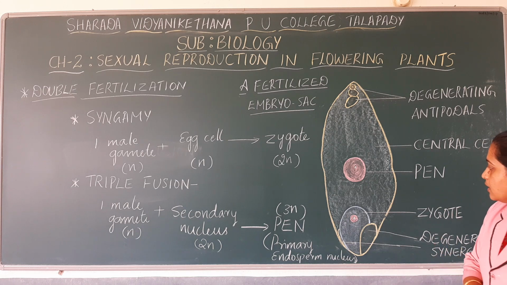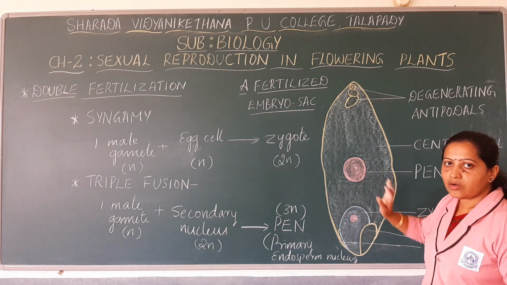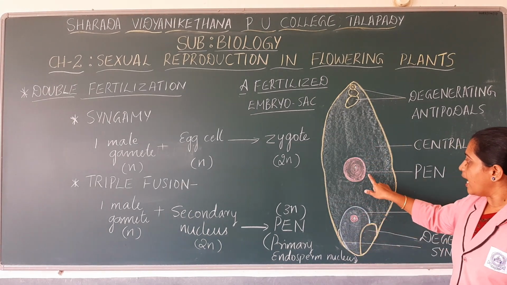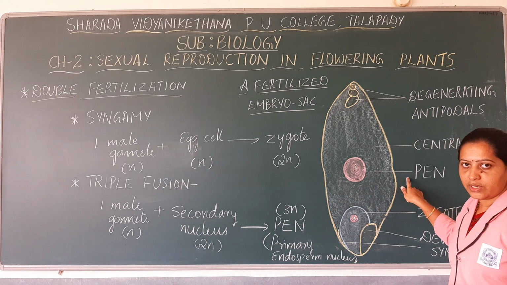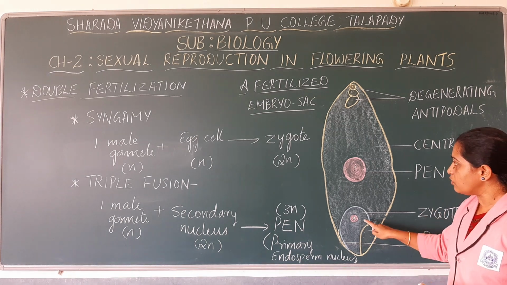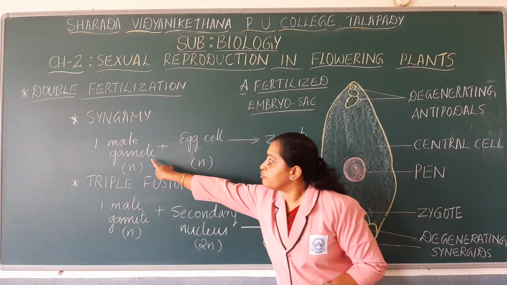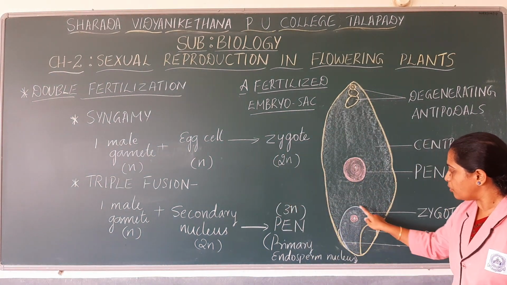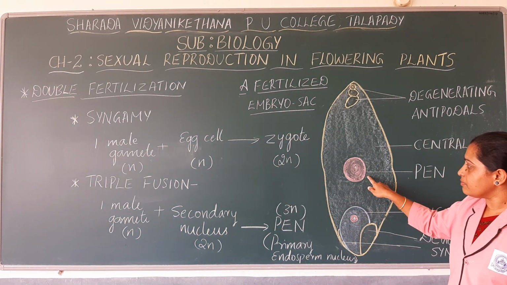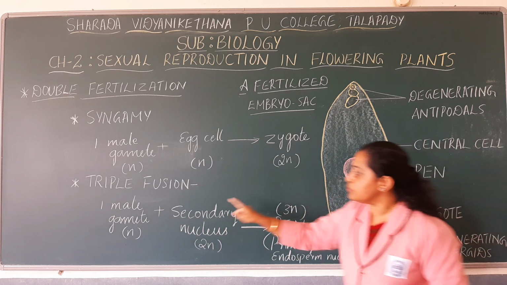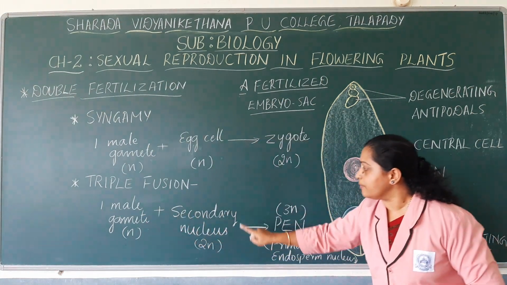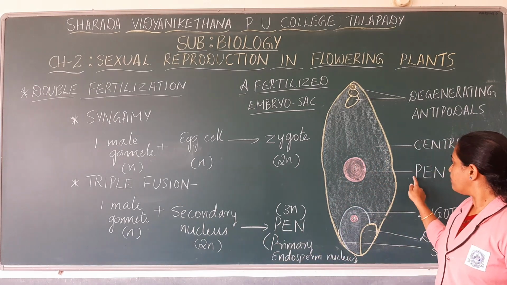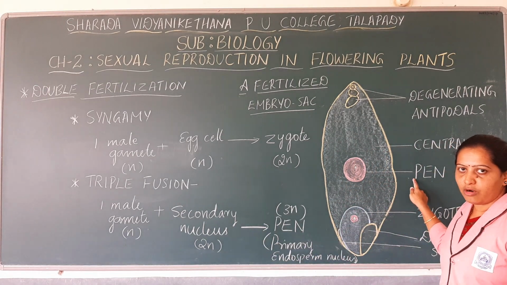Now the resultant nuclei inside the embryo sac are the zygote and the primary endosperm nucleus. How is the zygote formed? Due to fusion of one male gamete with one egg cell, and this is a diploid zygote. How is the primary endosperm nucleus formed? Due to fusion of one male gamete with the secondary nucleus or two polar nuclei.